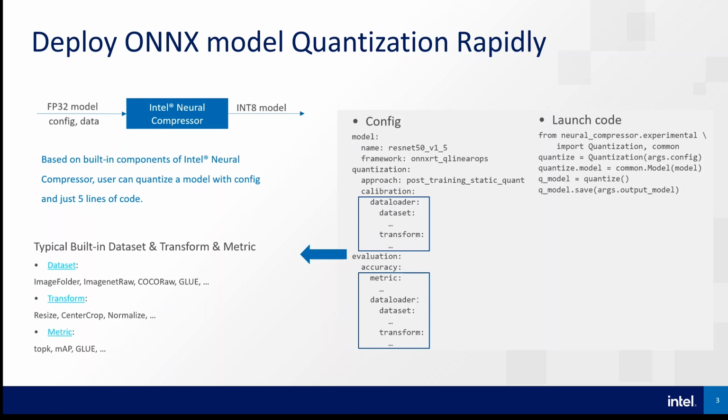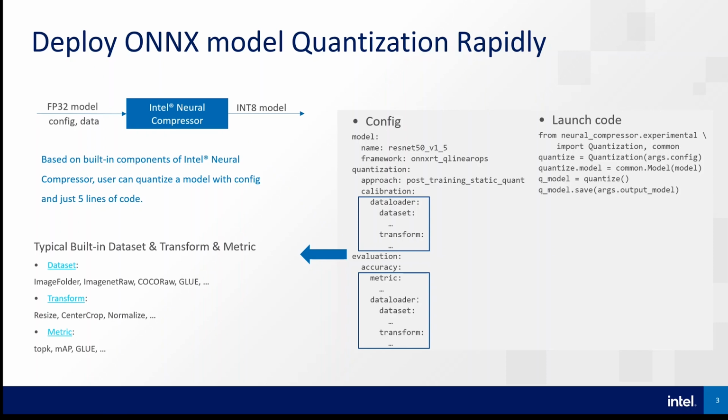And then the tool will construct a quantization pipeline with built-in datasets, transforms, and metrics according to the settings of the config file automatically. It can speed up the process of quantization greatly by reducing preparation of inference code and quantization pipeline construction of specific framework.